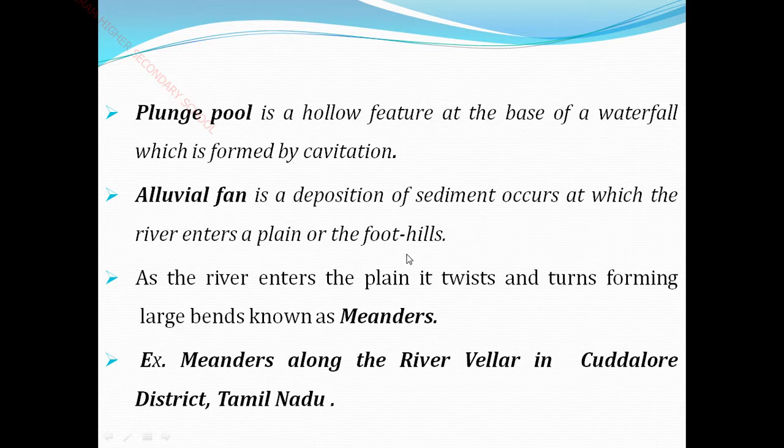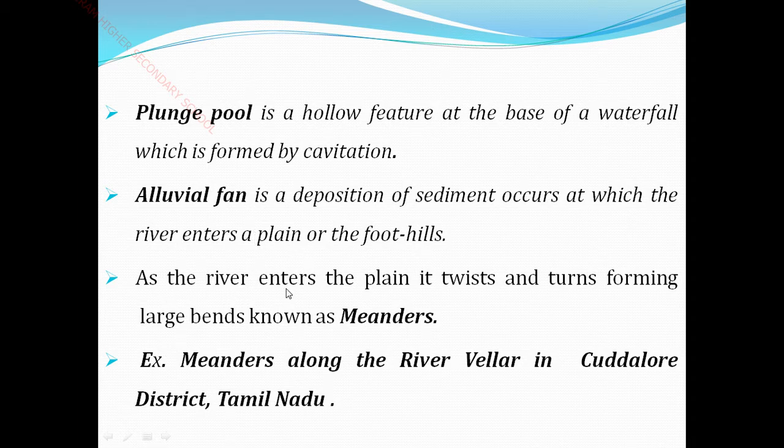It may happen in the foothills. Foothill means, in a mountain, the lowland of the hills is called the foothills. So from the highland to the foothills it flows down and gets deposited. That type is called an alluvial fan. It is considered only in the plain areas.